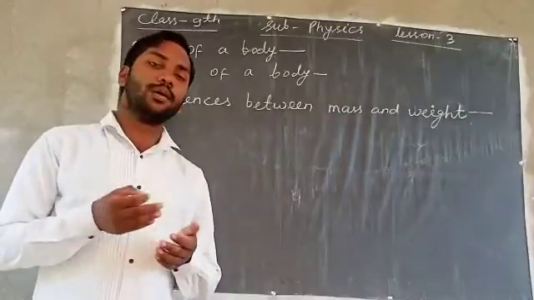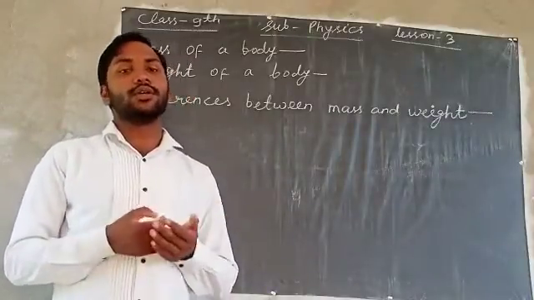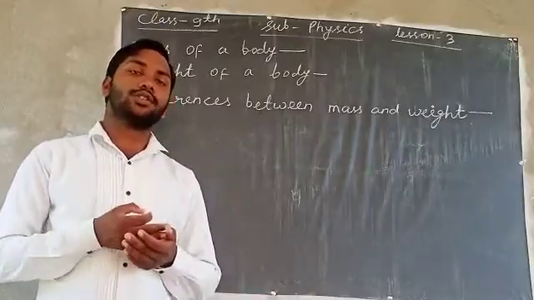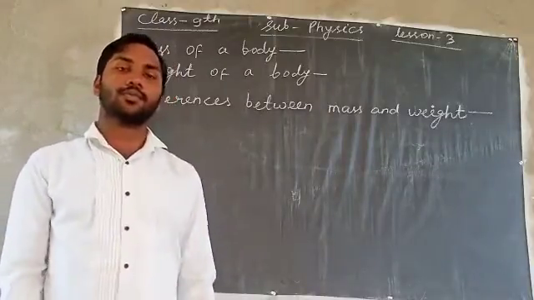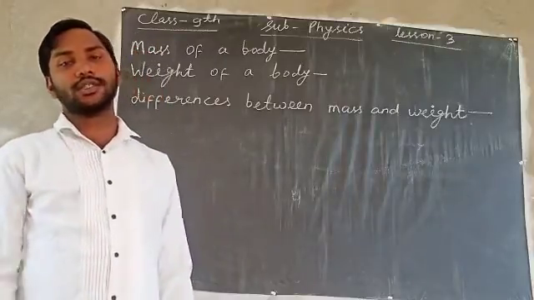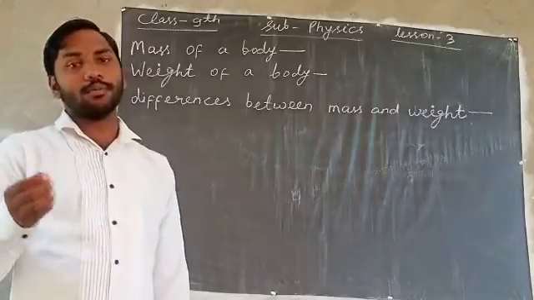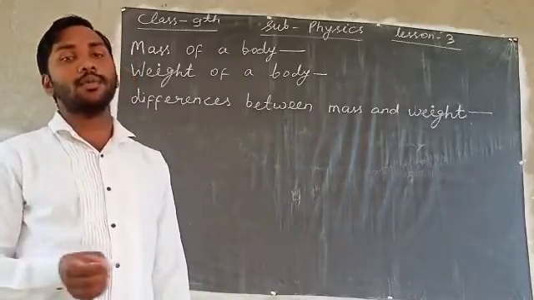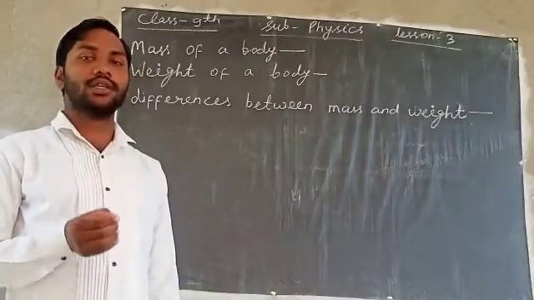When the beam becomes horizontal, at that time we note the standard mass and we know the value of the mass of a body. The mass of a body is measured in kilogram basically, or in gram, but the standard unit of mass is kilogram.